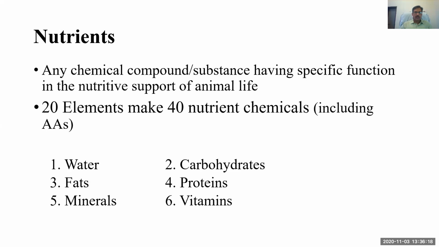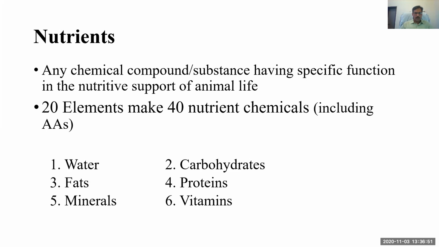But because of its close relationship with the body, its multiple roles in the body and its role in nutrient metabolism, we consider water a nutrient. Water does not provide any energy to the body. It does not provide any building block like amino acids, but for digestion, absorption, metabolism, for all these processes, water is required. That's why we consider water a nutrient.